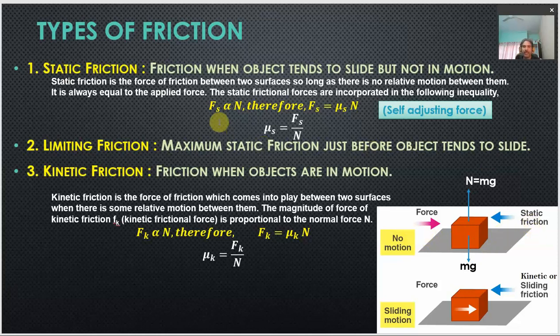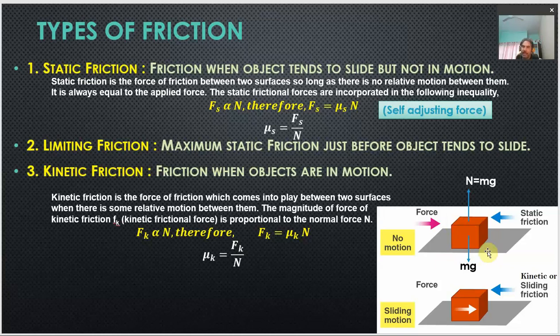And this static frictional force is directly proportional to the normal reaction. Now what is this normal reaction? Let us try to understand within the same diagram. You already understand that whenever there is an object lying over a surface, this object exerts a force on this surface. You can think about a book or a box lying over the table. Then the book applies a force on the table in the vertically downward direction. So this force is nothing but the weight of the book, or we can say box, right?